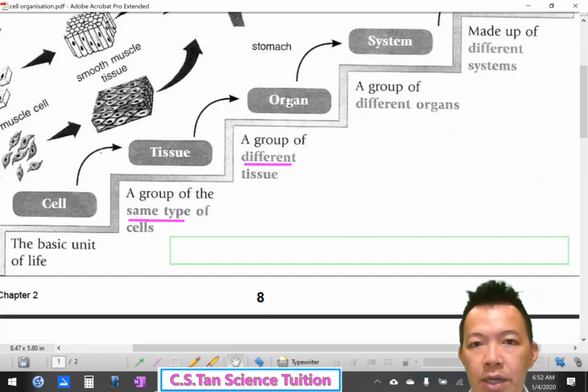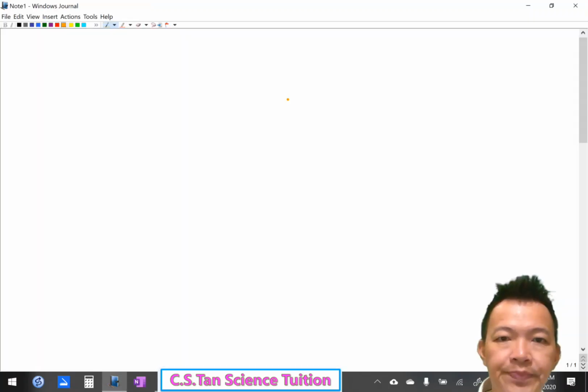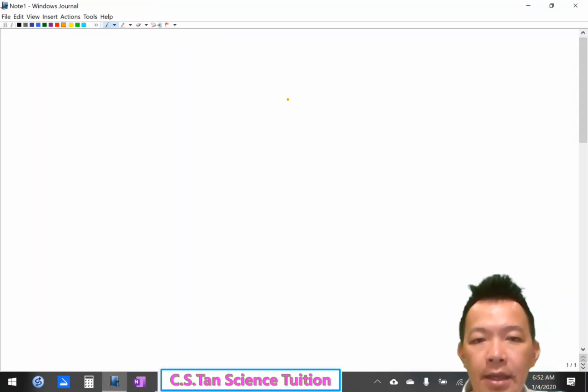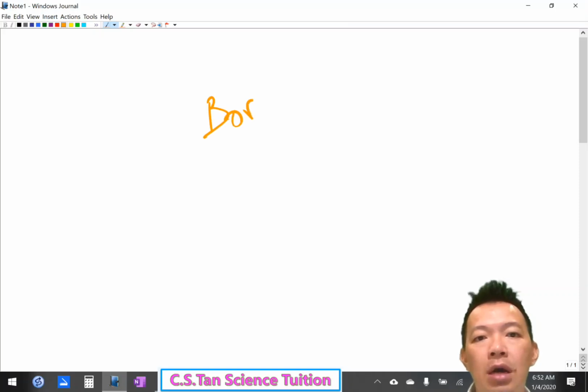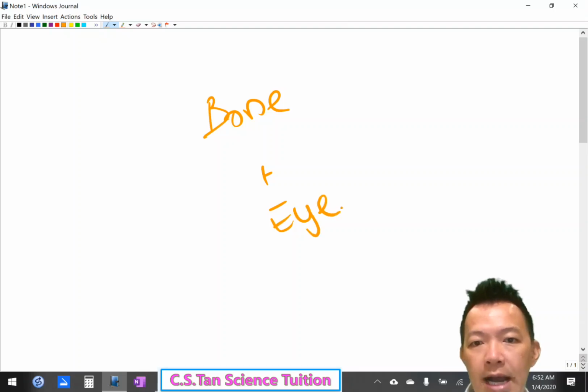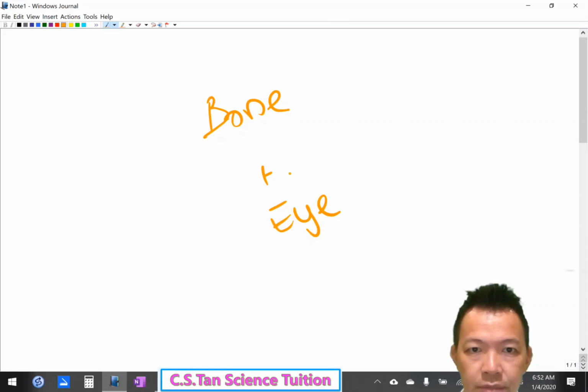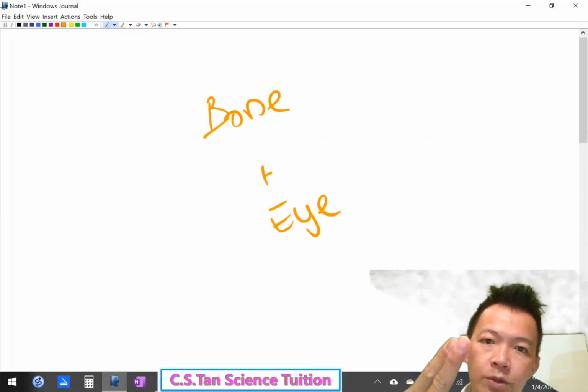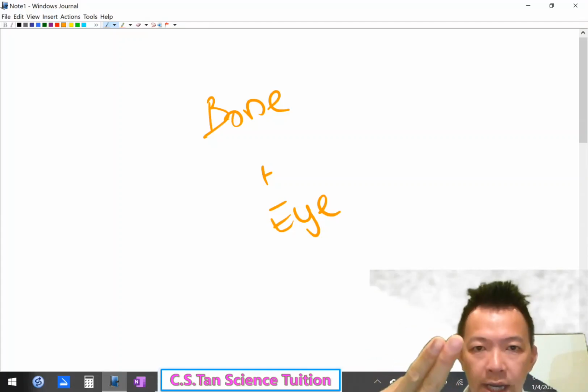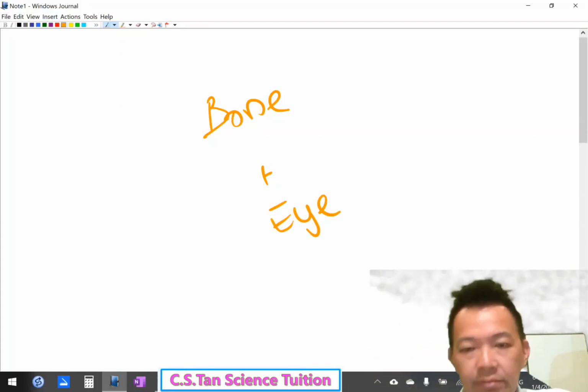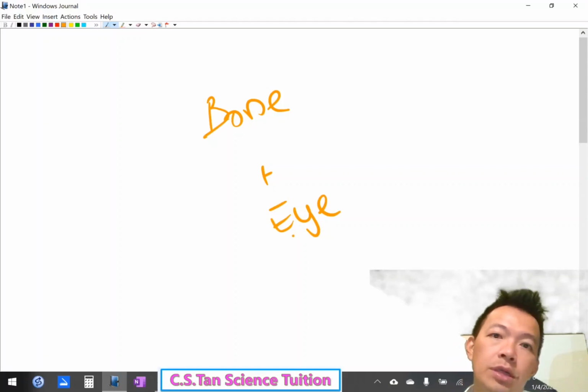它的答案不够好。为什么呢？I show you. Okay, you see, so now they say I'm having the organ called bone, 骨头. And now I'm having another organ called eyes, 眼睛. But tell me, okay, different organs, bone and eyes, 骨头眼睛, can they join together to start a function? Can they work together and help you to do something? Cannot, yes or no?